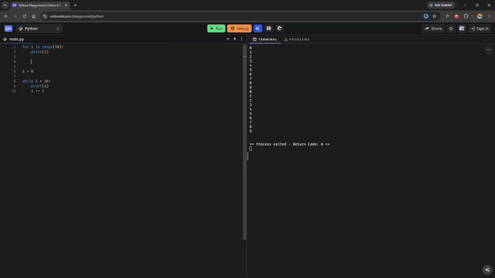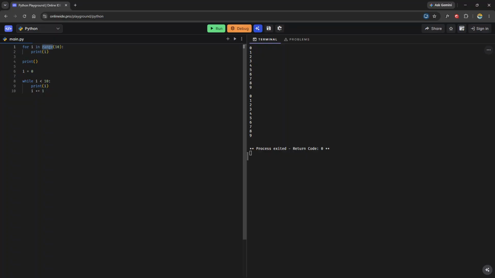In fact, I should probably put a print here to separate them, right? Both did the exact same thing, printed the digits from 0 to 9, incrementing, but a for loop did it in a much more succinct, much more concise way.